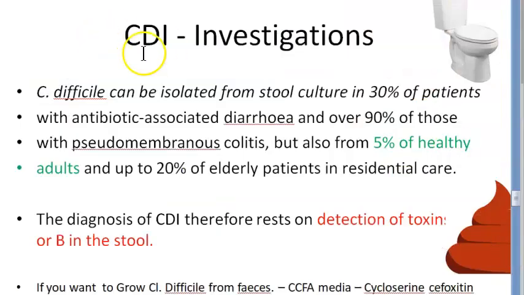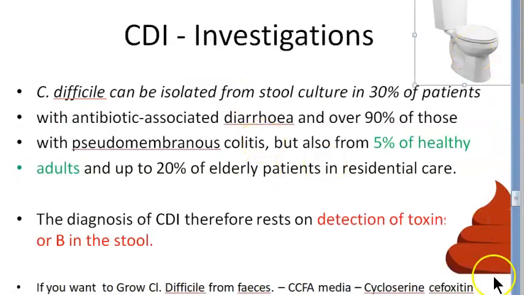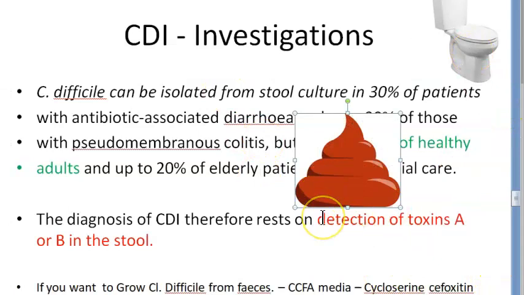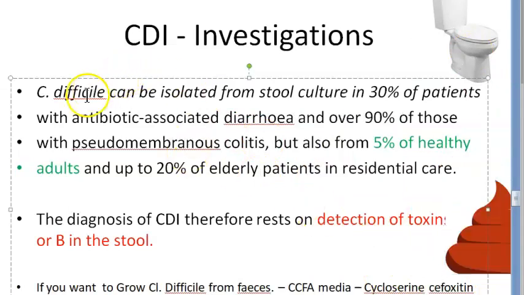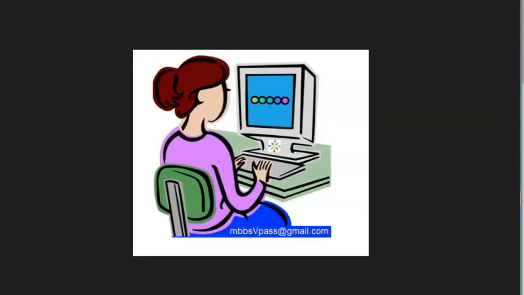Anyways, now coming to the investigations that you will order for the person who has all this. You want to rule out CDI or you want to catch that it is CDI, right? So what should you do? You should ask them to give their stool, their poop. So basically you'll have to collect it and then find what? Will you find the bacteria? No, if you find the bacteria, it may just be from a normal healthy person. From a healthy person also you can get Clostridium difficile bacteria in his poop, right?